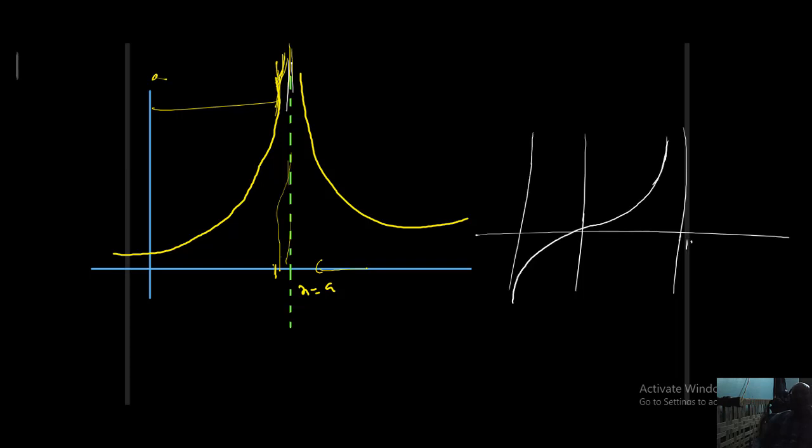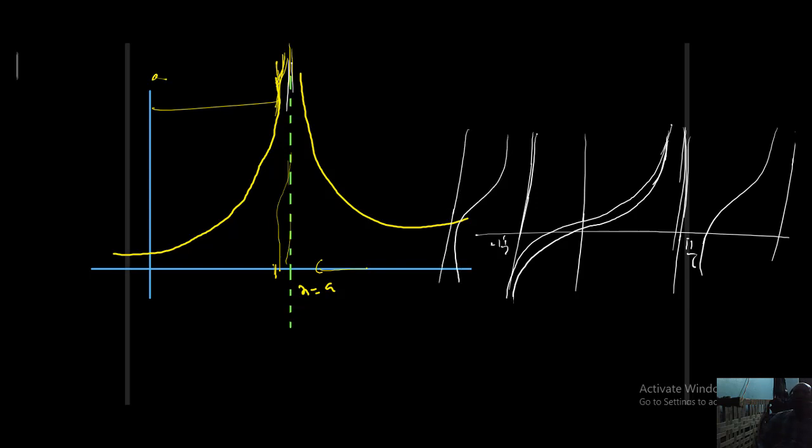The lines x equal to pi by 2 and x equal to minus pi by 2 are asymptotes for the tan function. Like that, we have infinitely many asymptotes. Here the function is discontinuous due to a vertical line, or due to an asymptote.